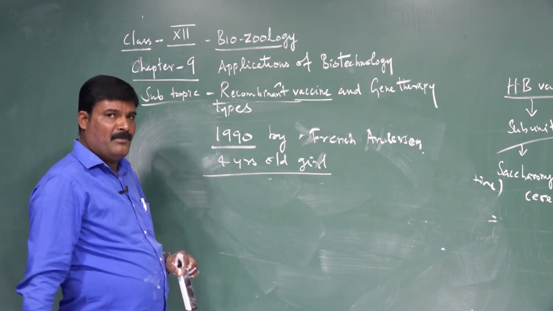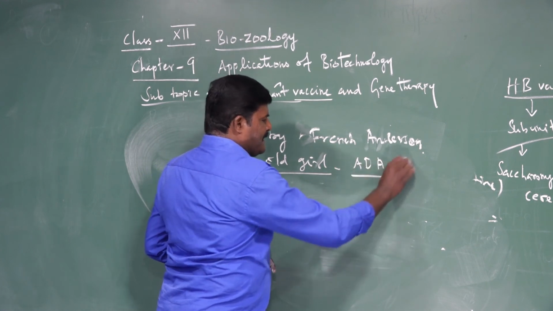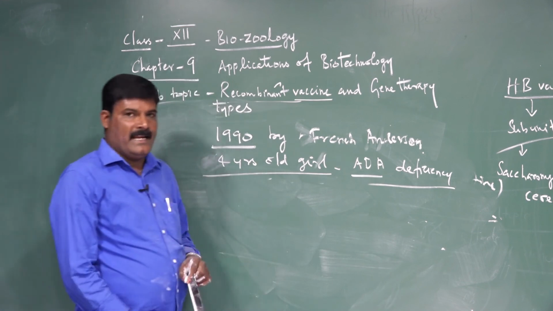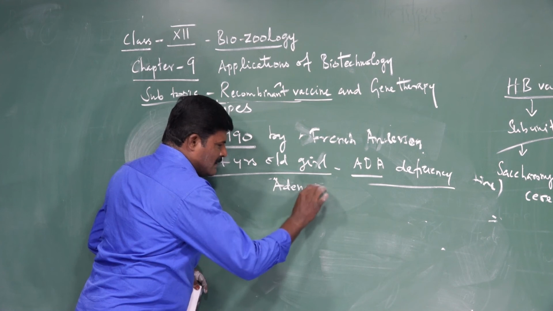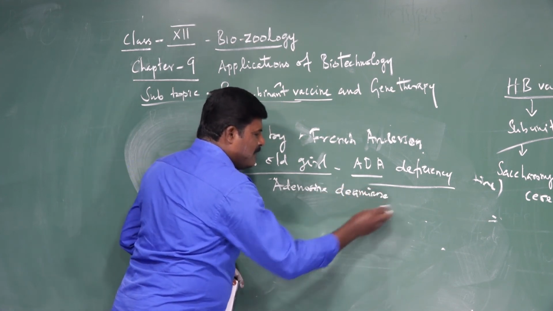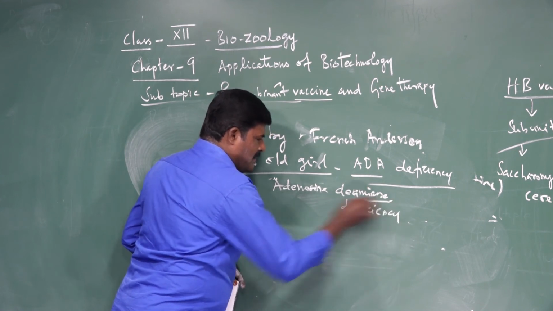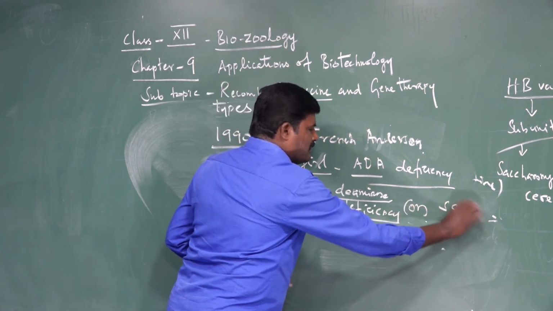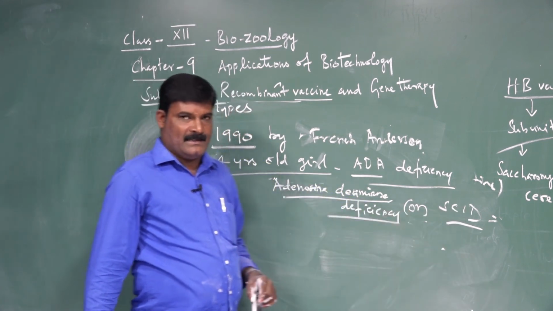That girl was affected by adenosine deaminase deficiency. That is ADA. ADA means adenosine deaminase deficiency. This is otherwise called SCID, severe combined immunodeficiency disease.